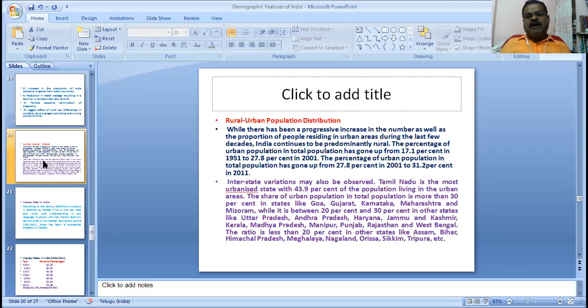Let me also observe the interstate variation. Tamil Nadu is the most urbanized state, with 39% of the population living in urban areas. The share of urban population in total population is more than 30% in states like Goa, Gujarat, Karnataka, Maharashtra, and Mizoram, while it is between 20% and 30% in other states like Uttar Pradesh, Andhra Pradesh, Telangana, Haryana, Jammu Kashmir, Madhya Pradesh, Manipur, Punjab, Rajasthan, West Bengal. The ratio is less than 20% in other states like Assam, Bihar, Himachal Pradesh, Meghalaya, Nagaland, Orissa, Sikkim, Tripura. These are the main demographic features of rural urban population distribution in India.